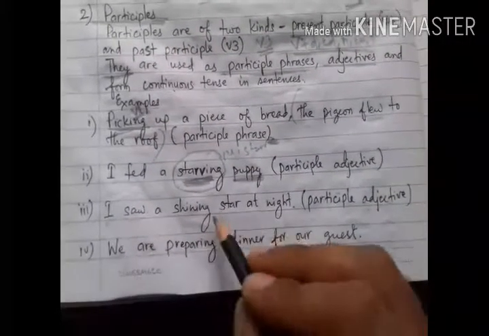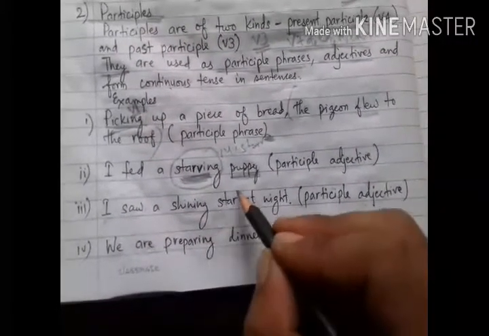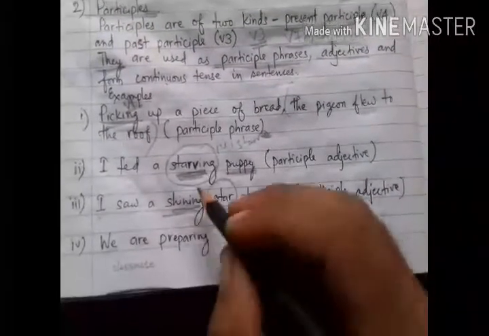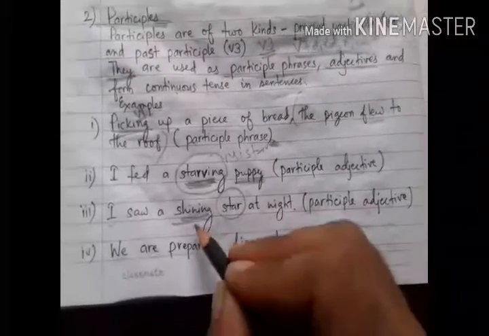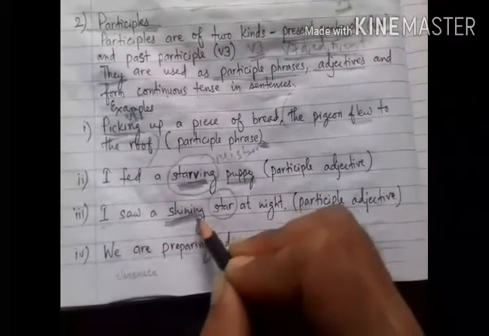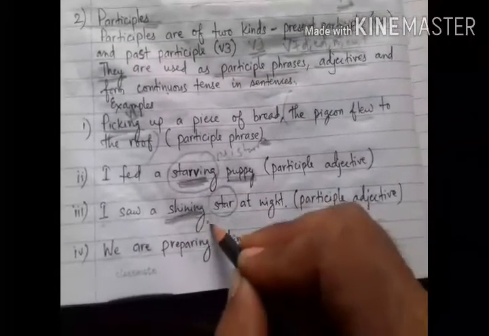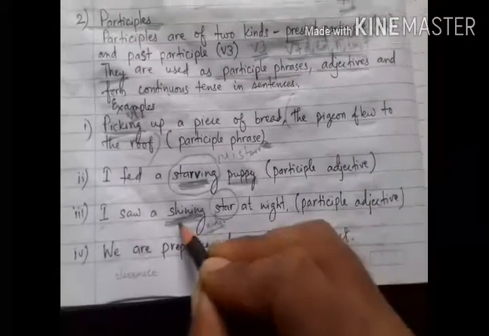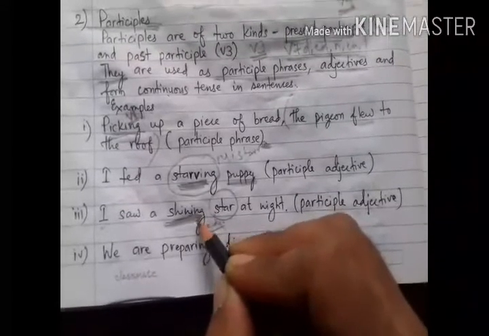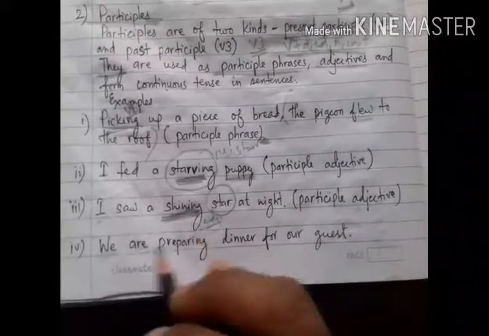Now take another example. I saw a shining star at night. I saw a star. But what kind of star? Shining star. Shining is the ing form of the verb shine. So this verb shining, being a verb, has been used as an adjective here. So it is a non-finite verb. Which kind of non-finite verb? It is a participle.